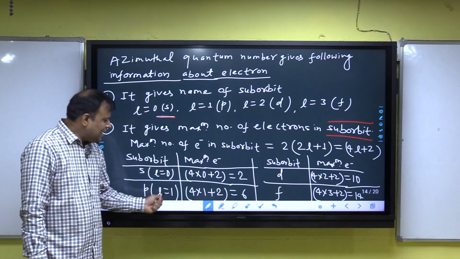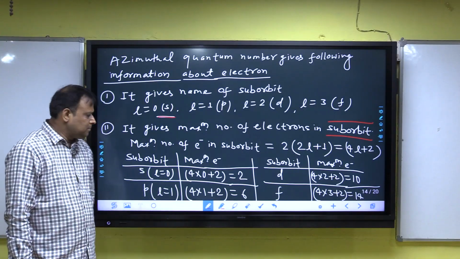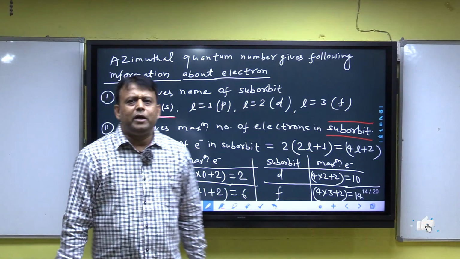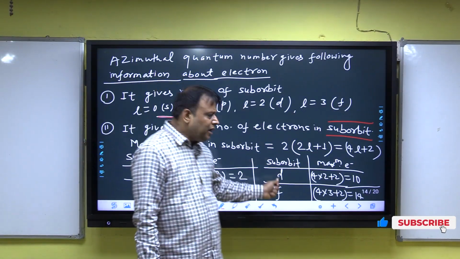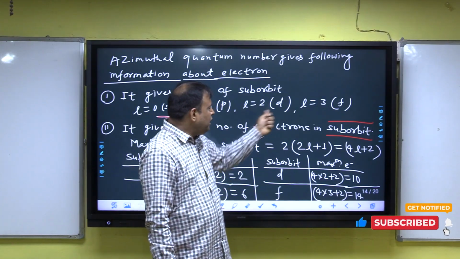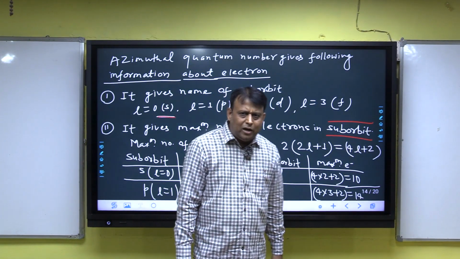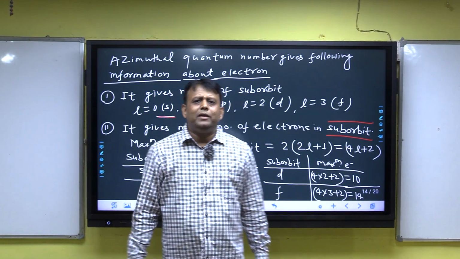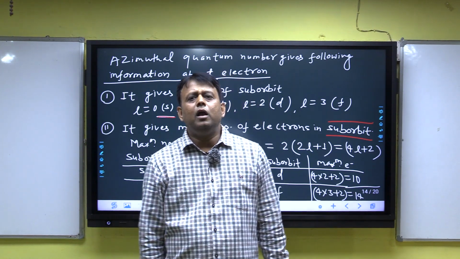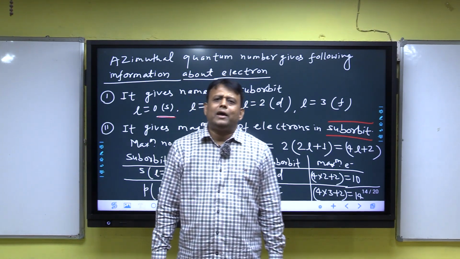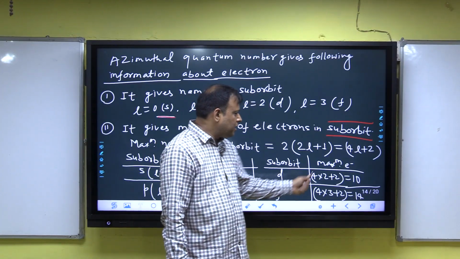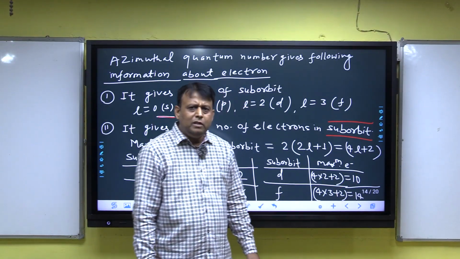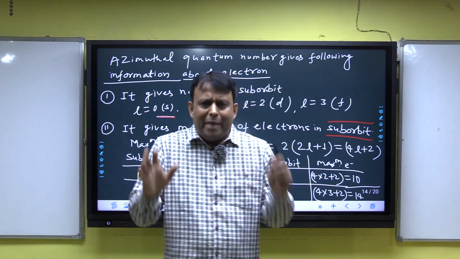For the p-suborbit, l is equal to 1, so maximum electrons 4 into 1 plus 2, that is 6. For the d-suborbit, l is equal to 2, so 4 into 2 plus 2 is 10. Always keep in mind, in the d-suborbit maximum electrons is 10. For the f-suborbit, l is equal to 3, so 4 into 3 plus 2 is equal to 14.